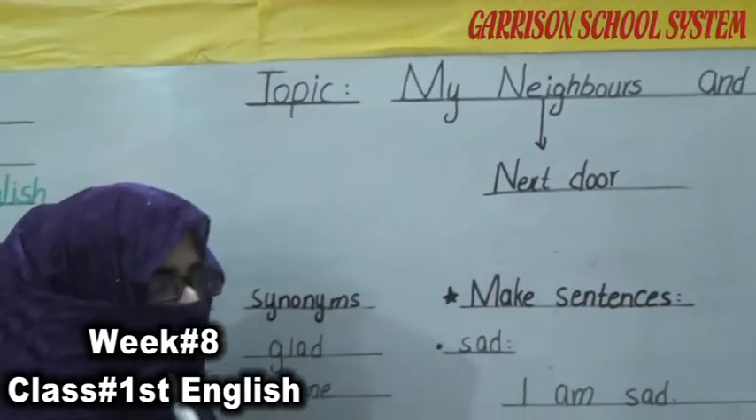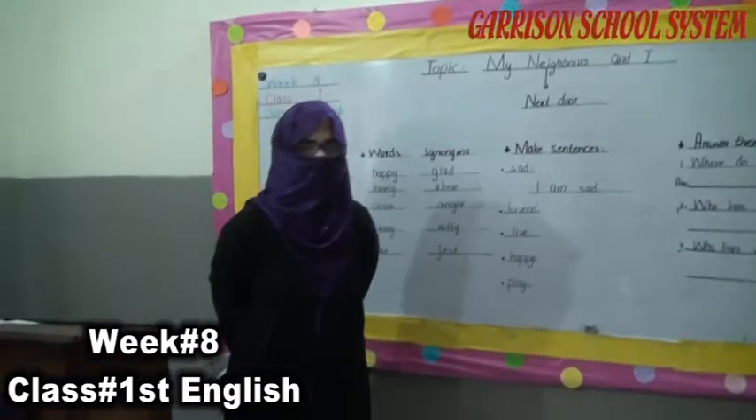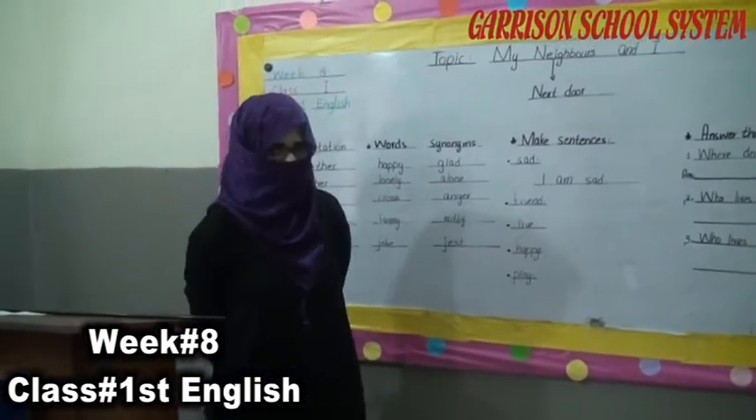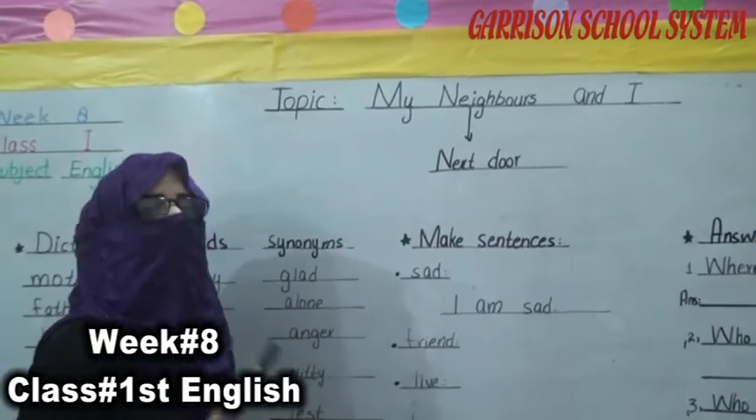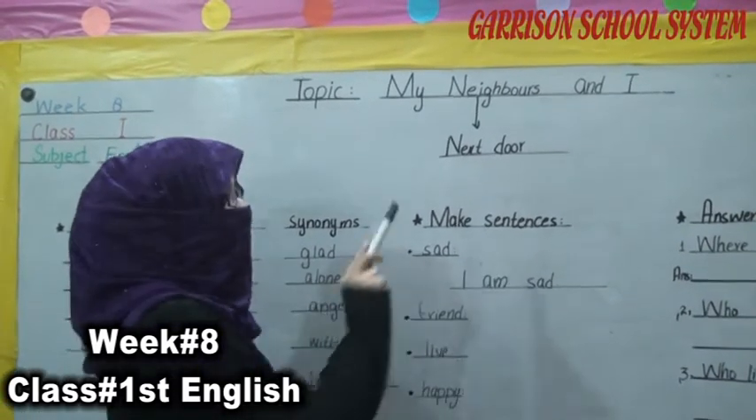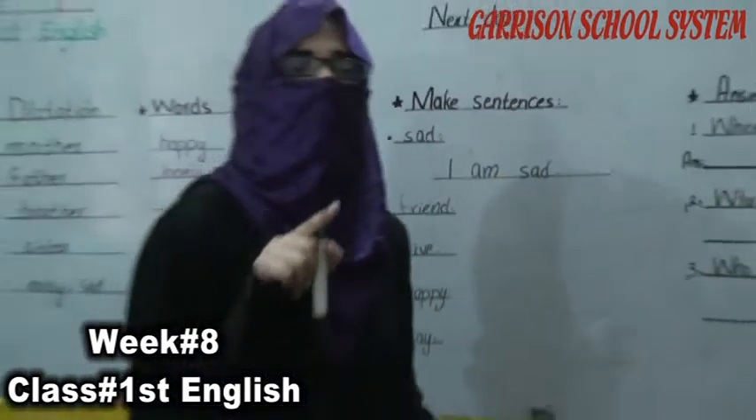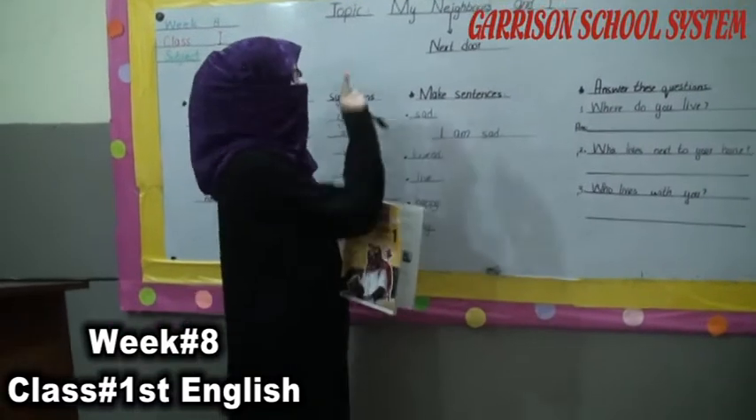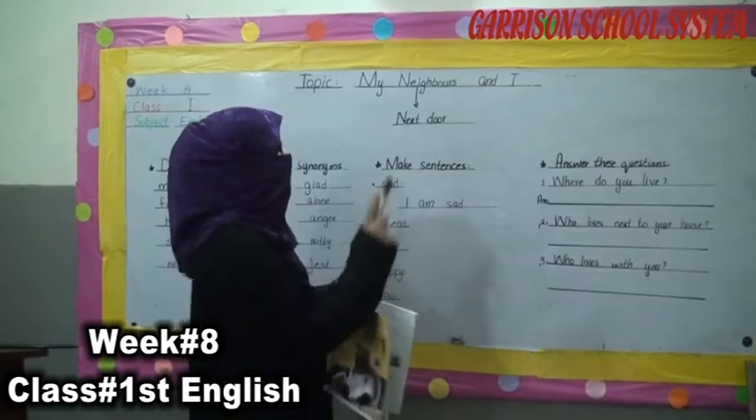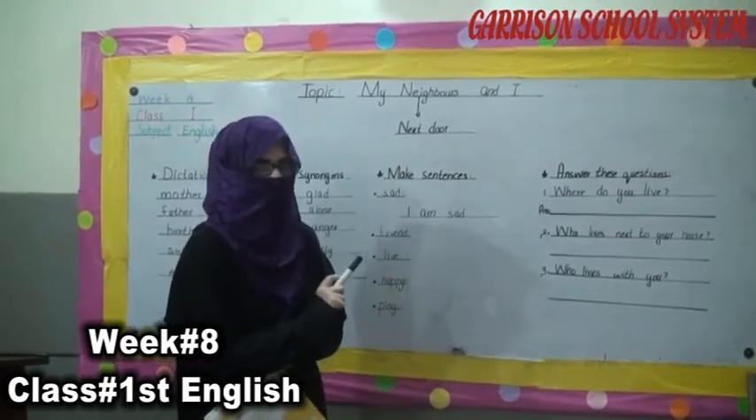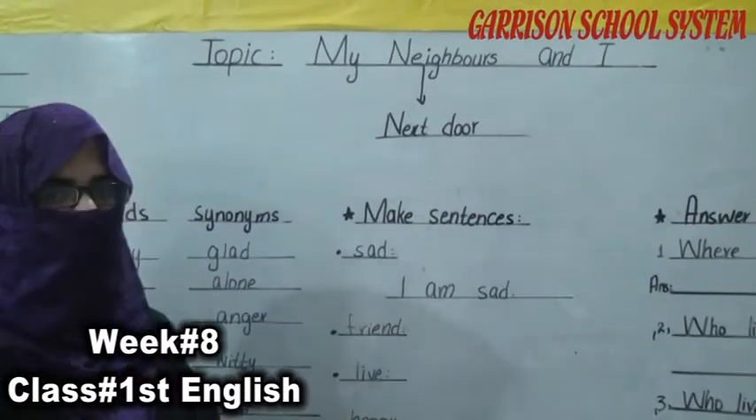Do you have any concept about the word neighbors? If you have a clear concept about this, then it's very good. But if you don't, then I will tell you what it means. Neighbors means the people who live next door. The person who lives in your next door house is known as your neighbor. Now you have a clear concept about neighbors.